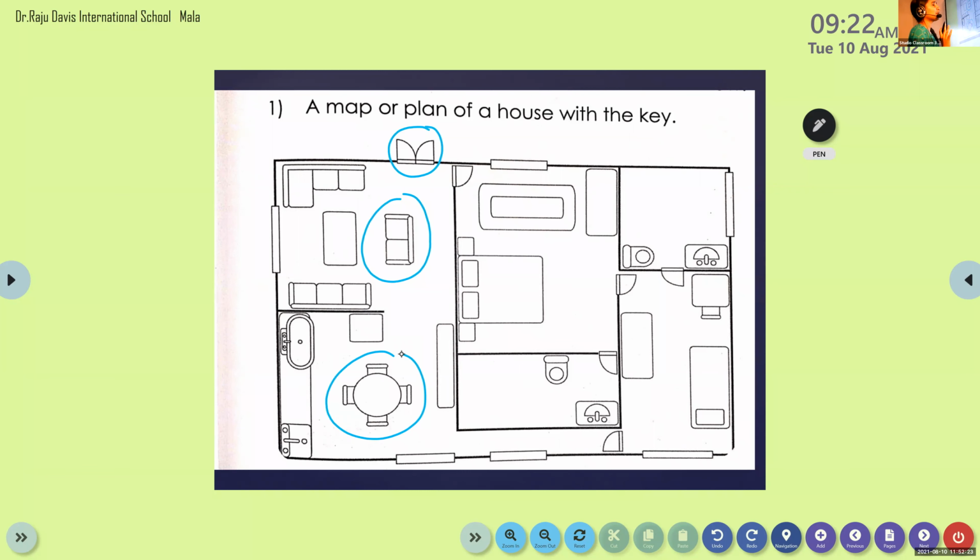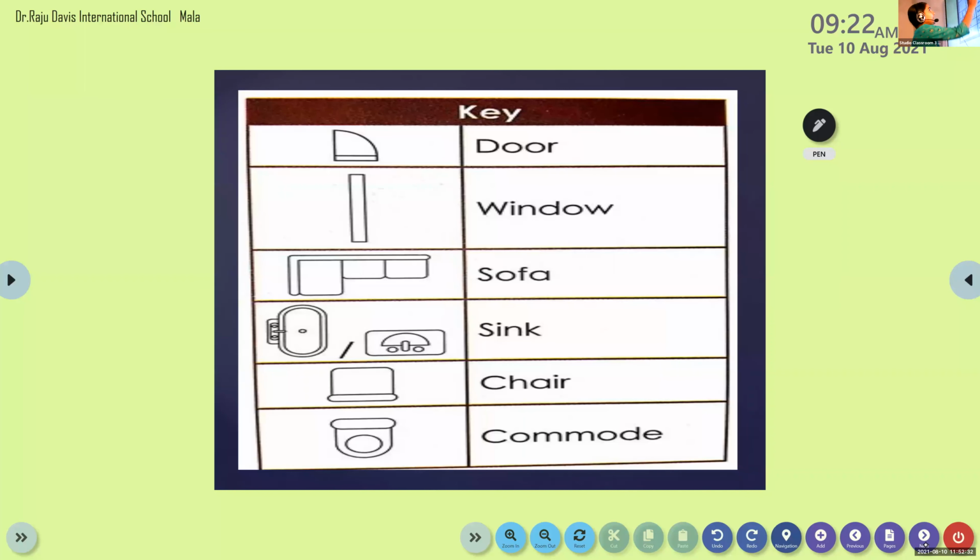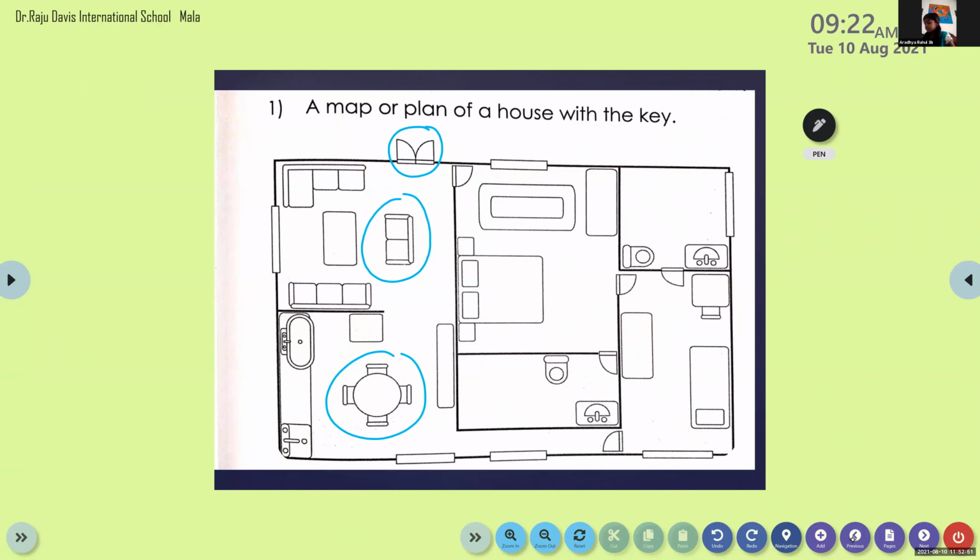But it is very difficult to identify each symbol without its name, right? That is why, along with a map, they also provide a key. So what is the need of the key? For our easiness, right? By looking at this key, we can easily identify this symbol is door, this symbol is window, and all. Is it clear, Anna? Any doubts? No.